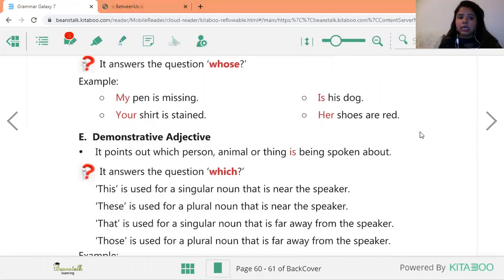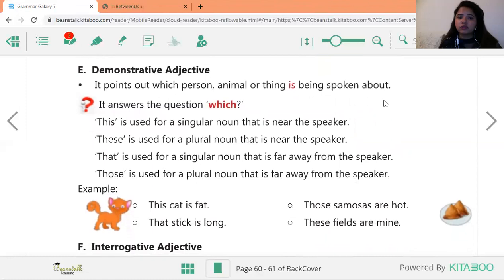Same way, when we come to demonstrative, it points out which person, animal, or thing is being spoken about. किसके बारे में बात हो रही है. The question from the sentence that you will ask is which. This is used for a singular noun. The word this, THIS, is used for a singular noun that is near the speaker, जो speaker के पास है. Like for example, this laptop is mine.